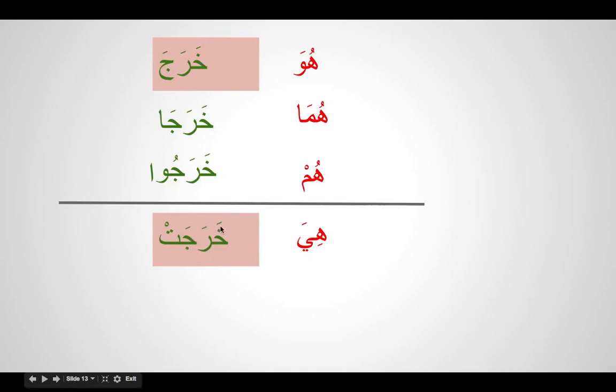So how do we write it? Kharaja, if it is without ta, it is he left, and if you see a ta with a sukun, that means you're talking about a single lady, kharajat. And this ta is called ta ta'nith. Remember, but if you don't remember, we will practice. Kharajat. So if you see kharajat, that means the action has been done by a single lady. Hiya, third person, kharajat.